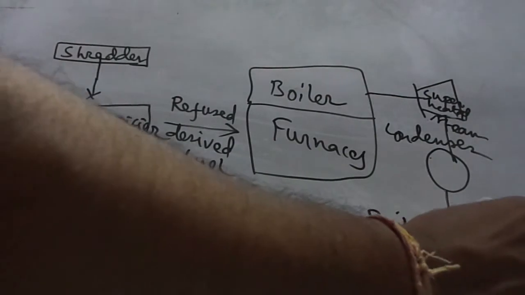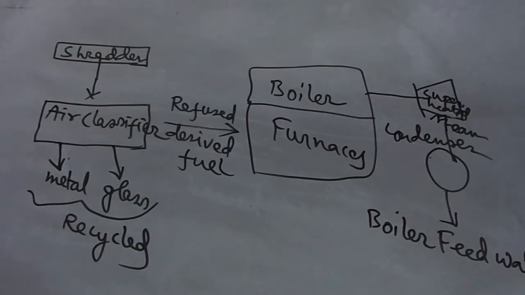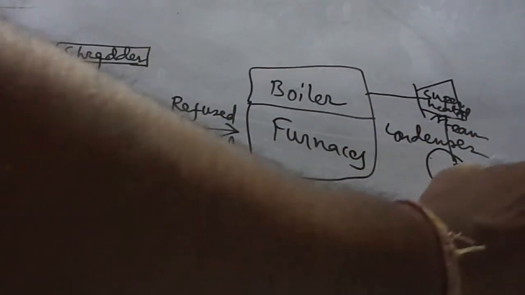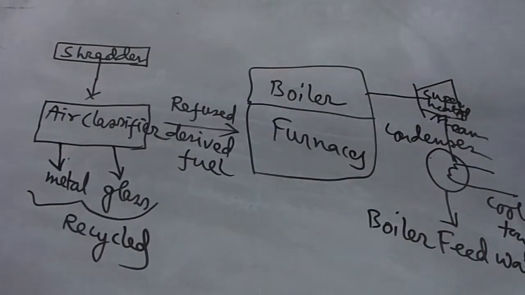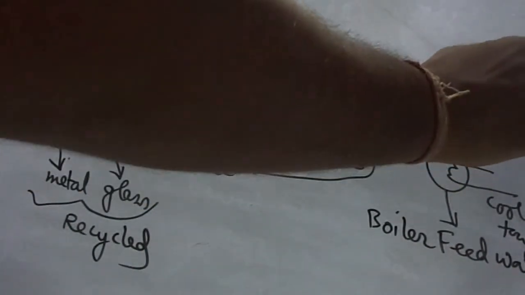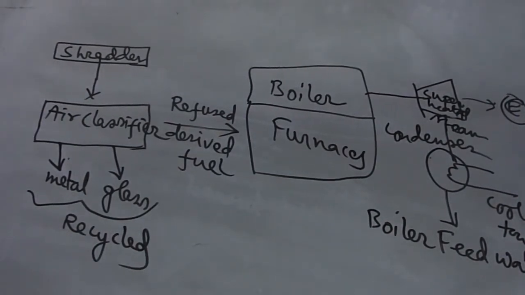From the condenser, that one is the cooling tower, and that is the electrical power generation. So this one is the MSW to energy incineration plant.